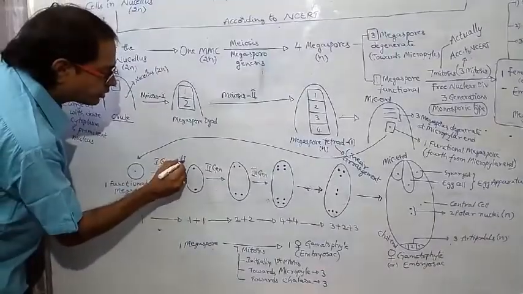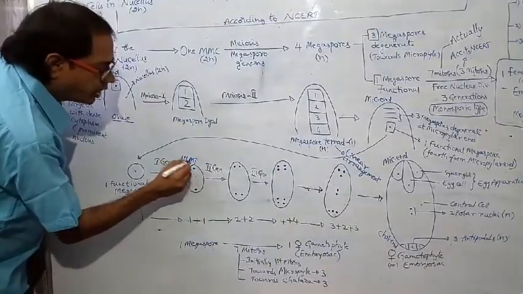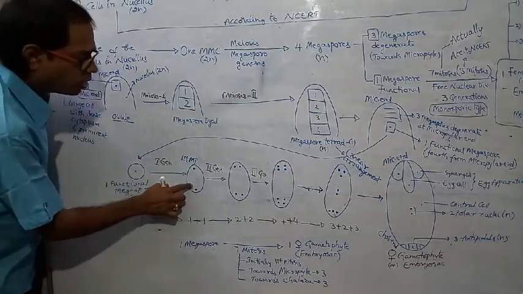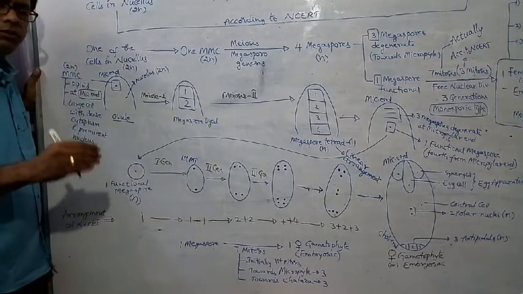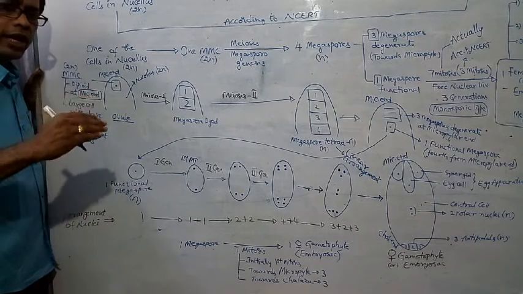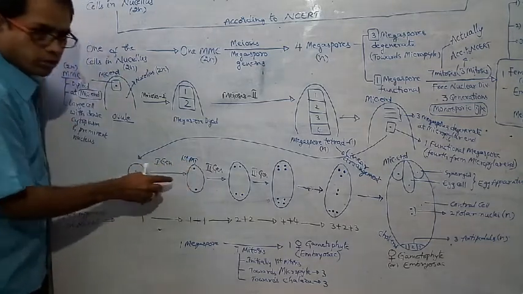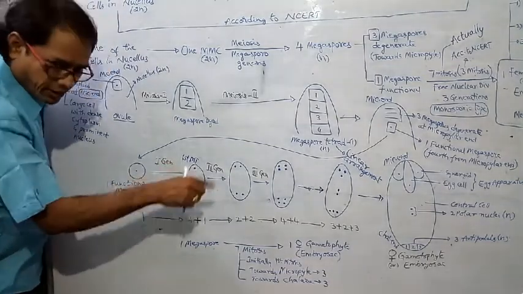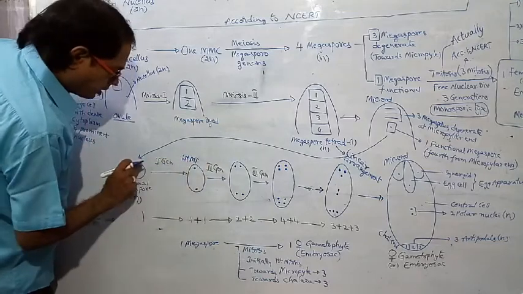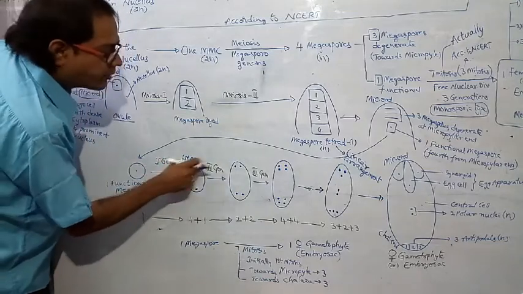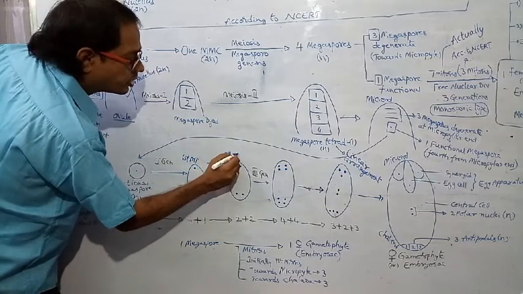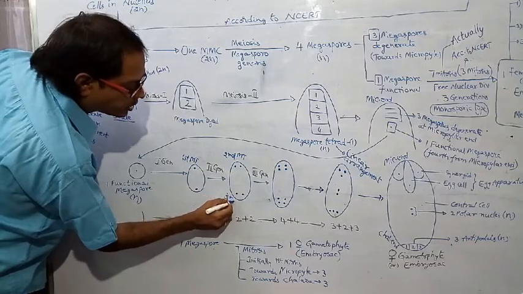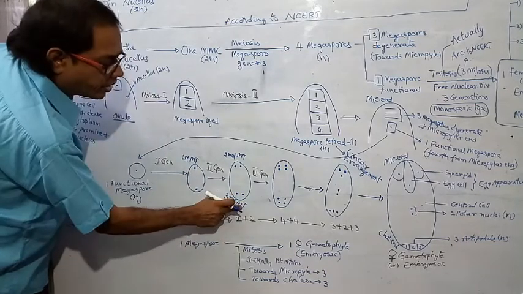Shortly, I am writing MT. MT means mitosis. One nucleus divides into two nuclei. Two nuclei will be formed, one at the upper pole and another at the lower pole, at opposite poles. This nucleus divides mitotically. So this is the first mitosis, and this one is the second mitosis. This nucleus divides into two nuclei, that means this is the third mitosis.